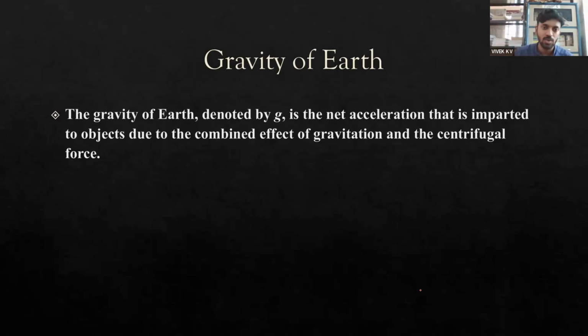This acceleration due to gravity, denoted by g, is the net acceleration imparted to objects due to the combined effect of gravitation and centrifugal force. We can derive how to calculate the acceleration due to gravity for an object on the surface of earth. Excuse my drawing. Imagine this is earth, and let us say that the radius of earth is denoted by Re, and the mass of earth is denoted by capital letter Me.